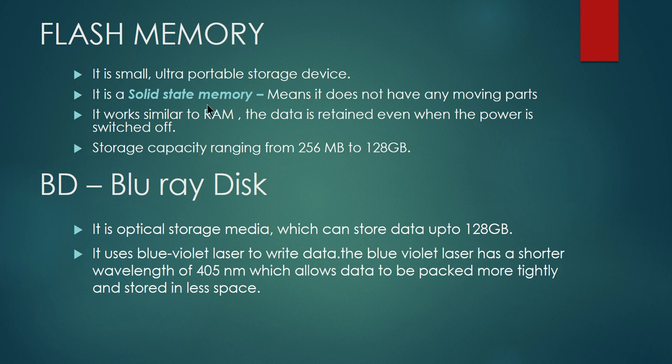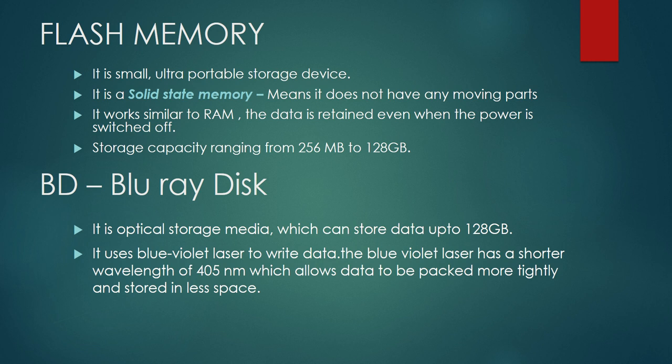It works similar to RAM, but the difference is that the data is retained even when the power is switched off, as opposed to RAM. You have already studied that RAM is a volatile memory: the data will be erased when the power is turned off.